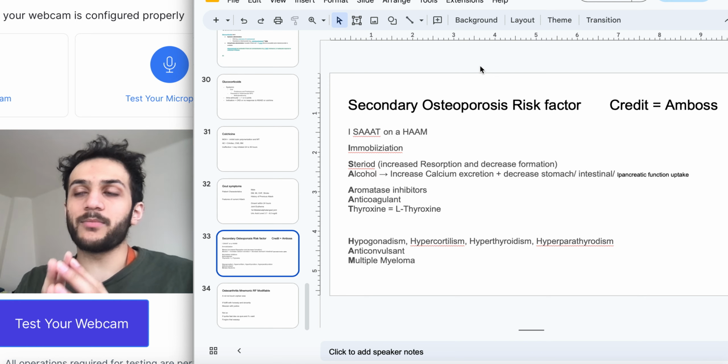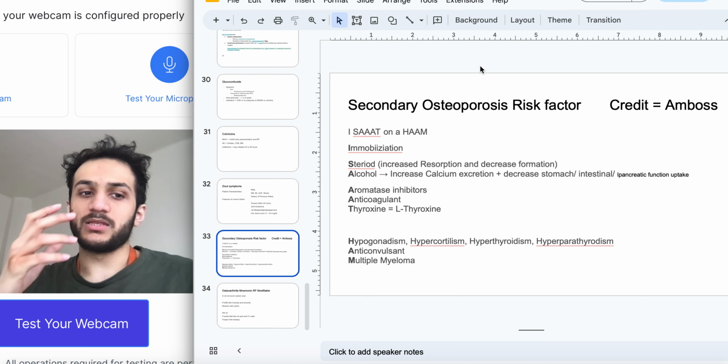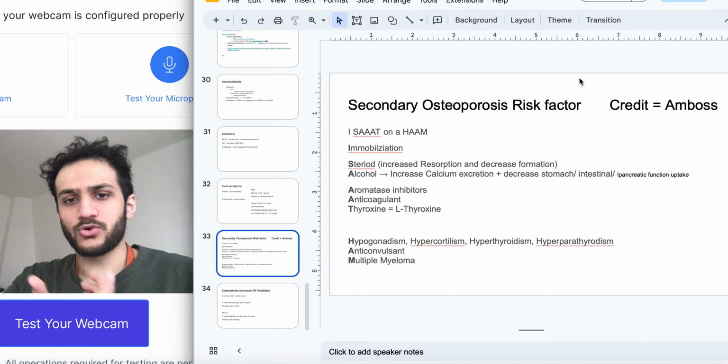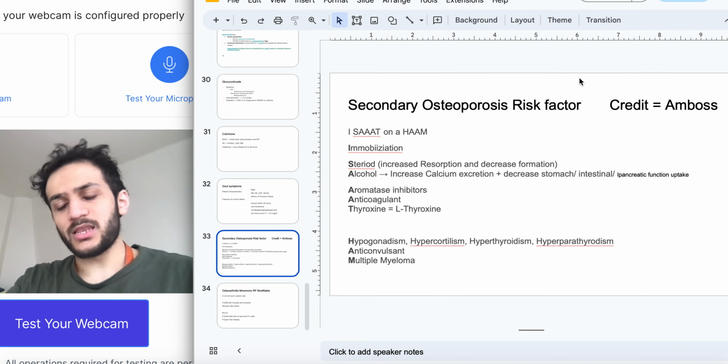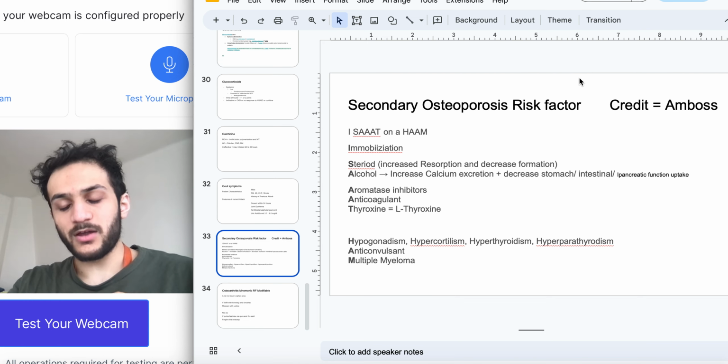Next thing here is aromatase inhibitors. I'm not too sure of the mechanism behind this, but I think maybe with aromatase inhibitors we're not activating some sex hormones, and that would lead to increased reabsorption and less formation. The next thing over here is anticoagulants. So anticoagulants can also be here. And then the next thing, OT, is for thyroxine.